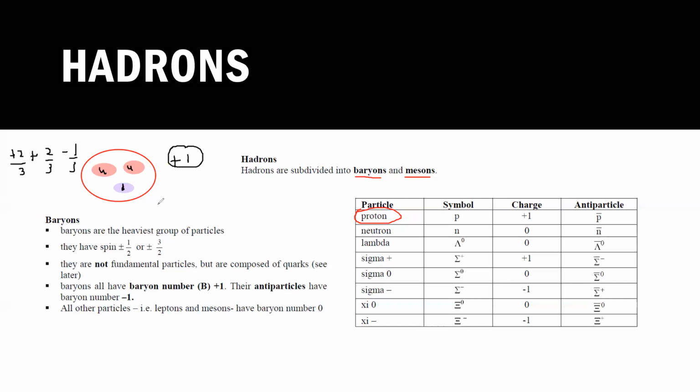So a proton is a baryon. A proton is a combination of three quarks, which are up, up and down. As well as a neutron. What is a neutron? A neutron is also a baryon. How is a neutron a baryon?